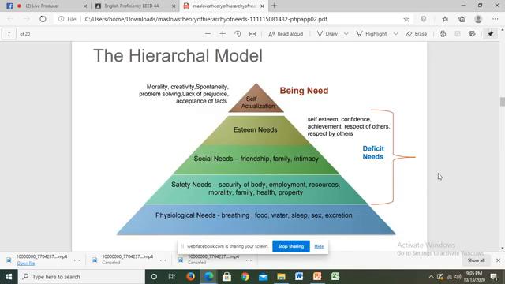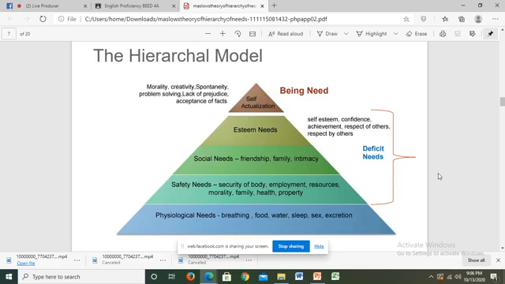Maybe, in my opinion, because most of us would attain the physiological needs, and the higher it gets, the more difficult it is to attain. You have to attain the physiological needs at the bottom first before you attain the second layer or the second stage of your hierarchy of needs.